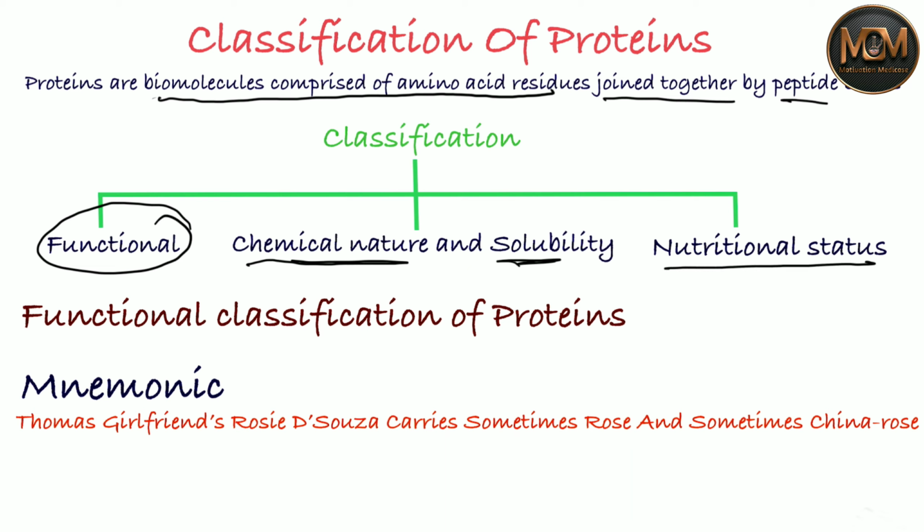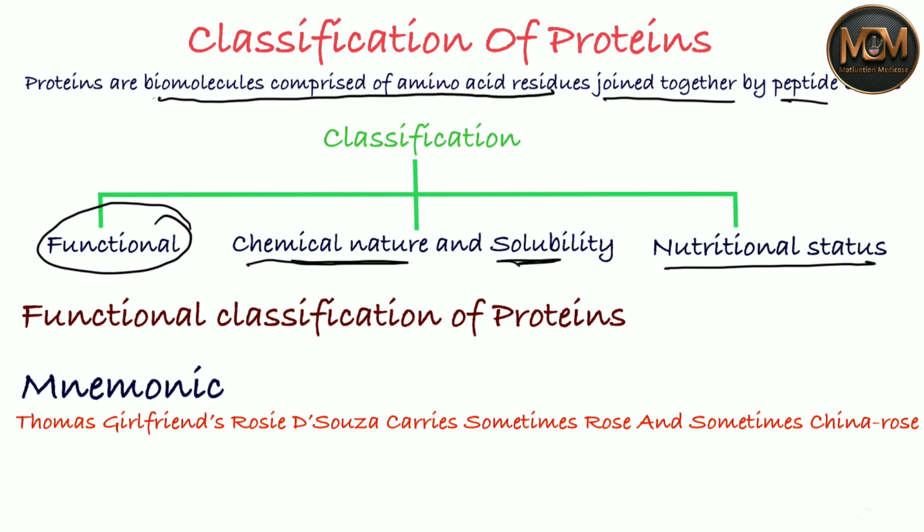So let's start with the functional classification of protein. To learn the functional classification of proteins, you just need to learn this mnemonic I have made over here. It's gonna be very easy. The mnemonic is Thomas Girlfriend Rosie D'Souza carries sometimes rose and sometimes China rose.